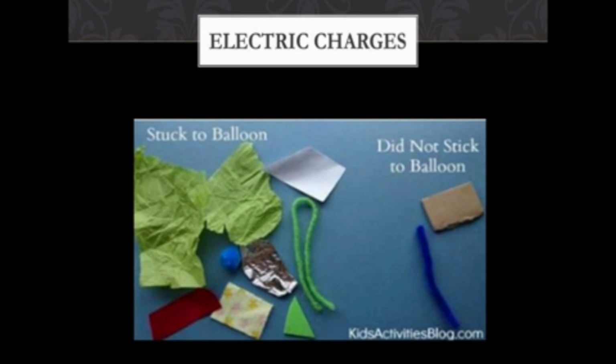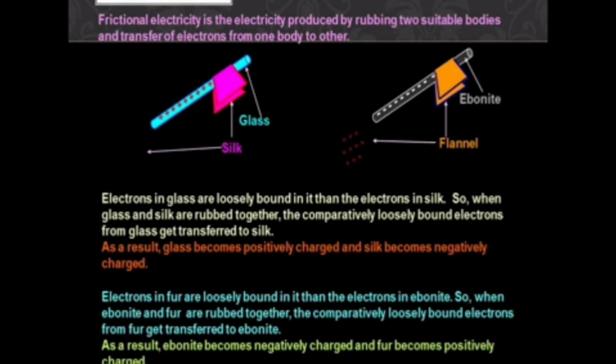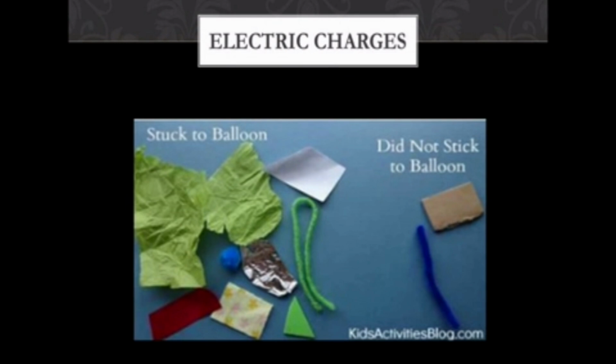When you bring one charged rubber rod to another charged rubber rod, what will happen? The two charged rubber rods repel each other. Suppose you bring one glass rod near another glass rod, again the two glass rods repel each other. In another experiment, when you bring the glass rod near the rubbed rubber rod, they attract each other.